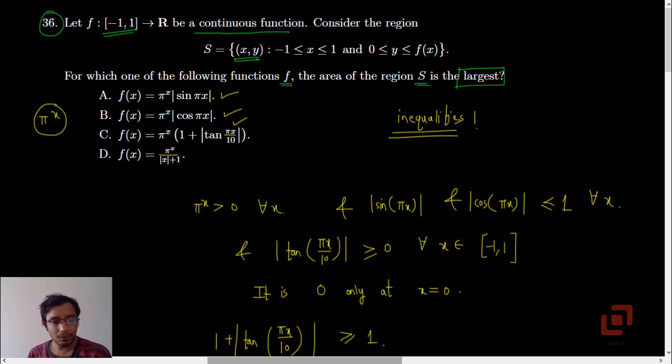Now what I have done is I have first analyzed sine, cos and tan together, and then I have gone for π^x upon |x| + 1.